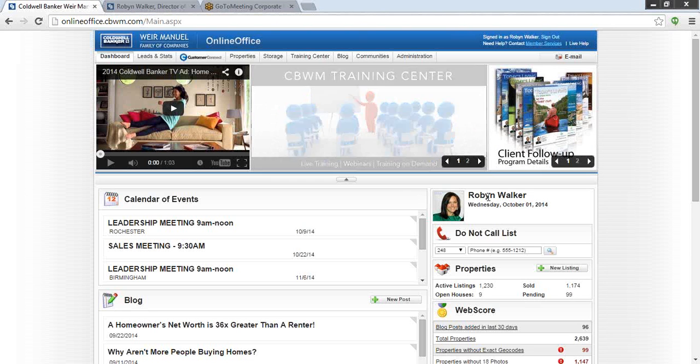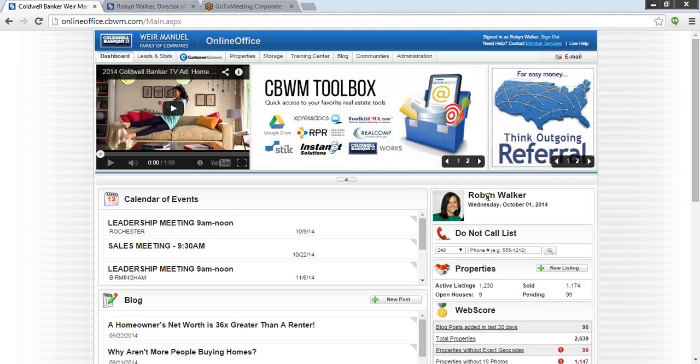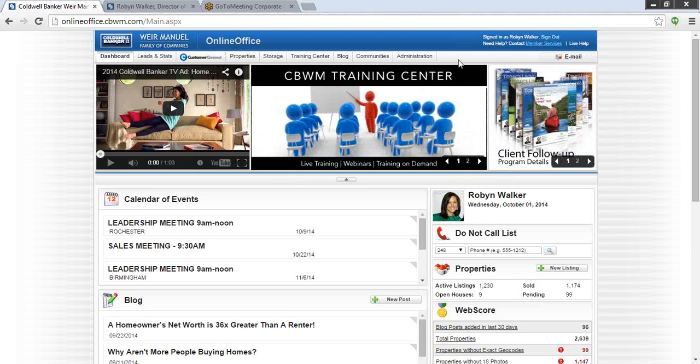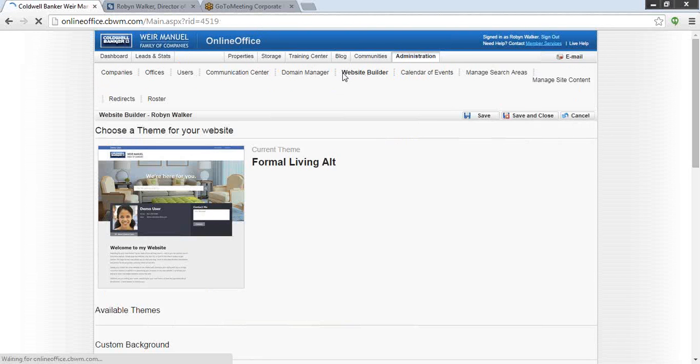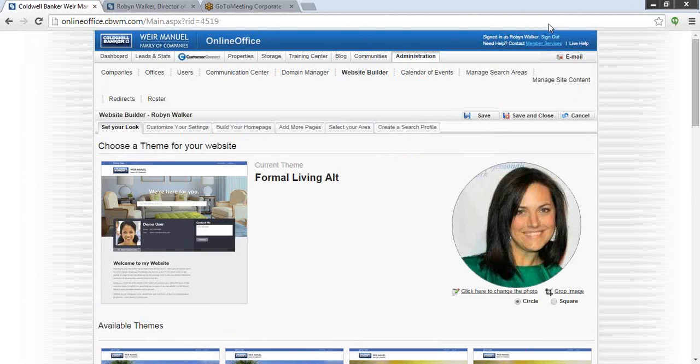Once you are in Online Office, everyone's screen pretty much looks the same. Mine is going to look just a little bit different than yours because I have admin access and not agent access. The place where you will go to change your CBWM website is the same. You will access that area at the Administration tab at the very top of Online Office. Then you still want to go to the Website Builder. Okay, so now I am in the Website Builder function of Online Office.